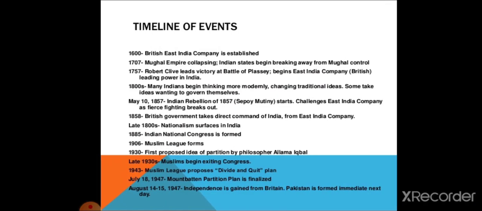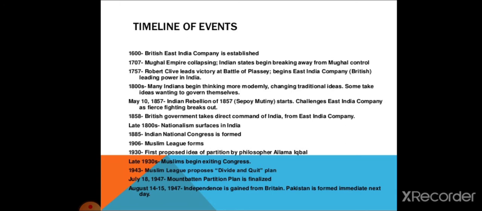Timeline of events. In 1600, the British East India Company is established. In 1707, with the Mughal Empire collapsing, Indian states begin breaking away from Mughal control. In 1757, Robert Clive leads the victory at the Battle of Plassey, beginning the East India Company's rise as the leading power in India. In the 1800s, many Indians begin thinking more modernly, changing traditional ideas. Some take up ideas of wanting to govern themselves. On May 10, 1857, the Indian Revolution of 1857, the Sepoy Mutiny, started. It challenges the East India Company as fighting breaks out. In 1858, the British government takes direct command of India from the East India Company. In the late 1800s, nationalism surfaces in India.